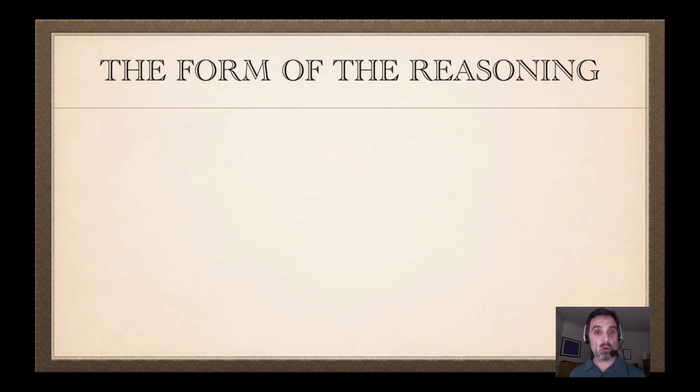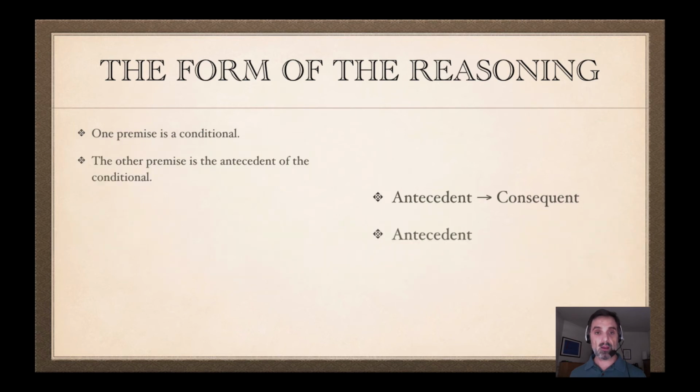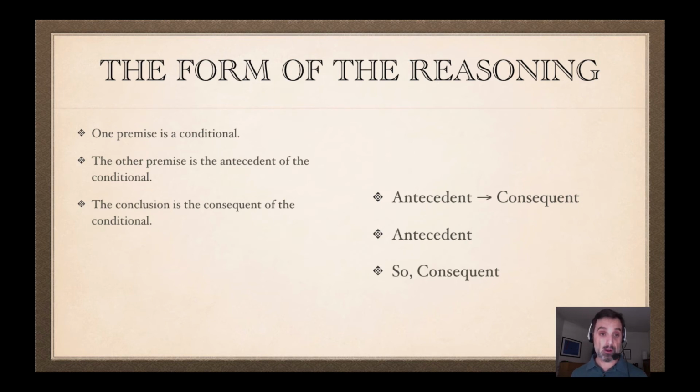Well, in both cases, one premise is a conditional. Antecedent, arrow, consequent. And in both cases, the other premise is the antecedent of the conditional. And in both cases, the conclusion is the consequent of the conditional. So in both cases, we have this same form. If antecedent, then consequent, antecedent, therefore consequent.